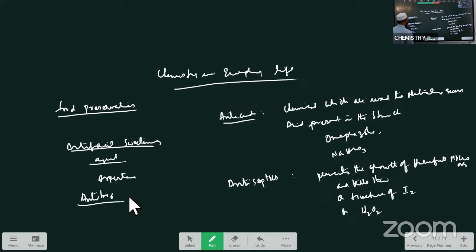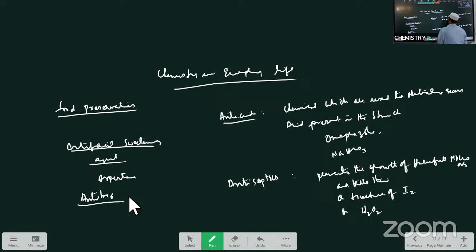What are tranquilizers? Tranquilizers are the chemicals which are used for the maintenance of psychosis and neurosis, okay, that produce calmness in the patients. That type of chemicals which are used for the maintenance of the disease, psychosis and neurosis are called as tranquilizers. Okay, examples: luminal, barbituric acid, these are the examples for the tranquilizers.